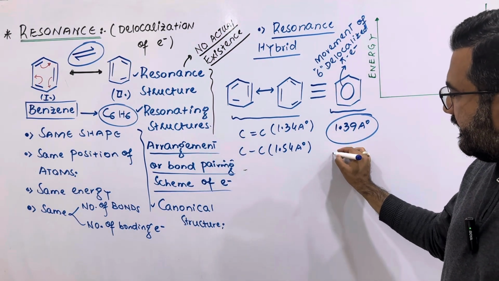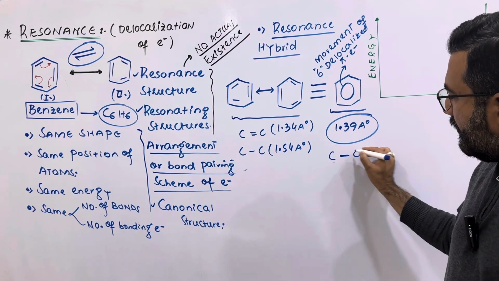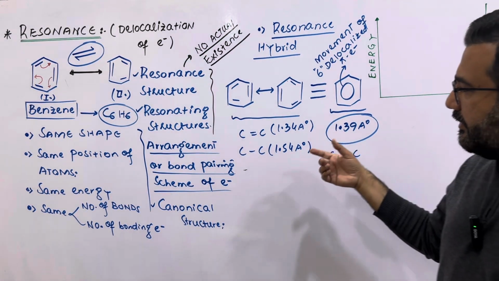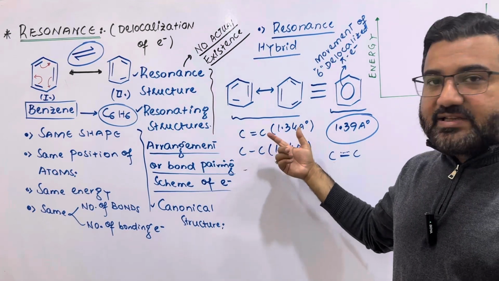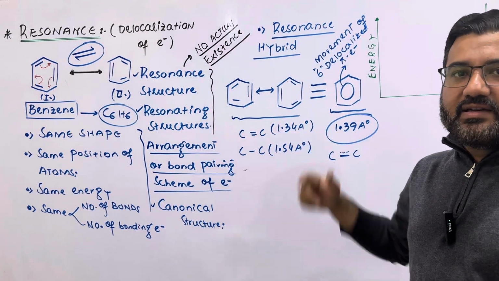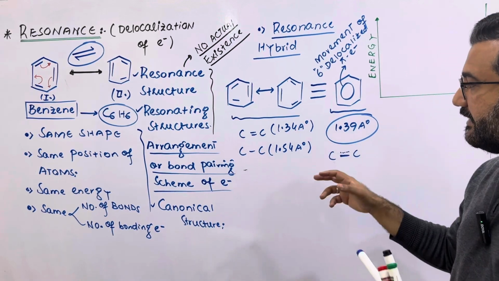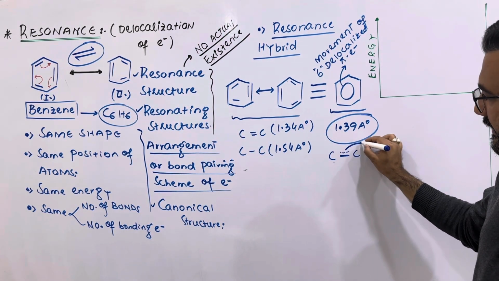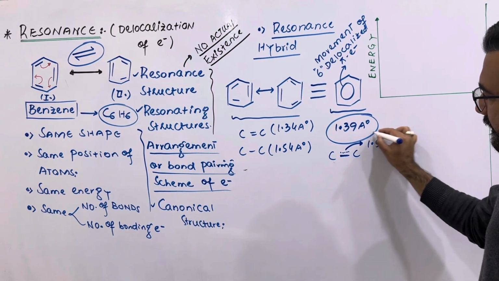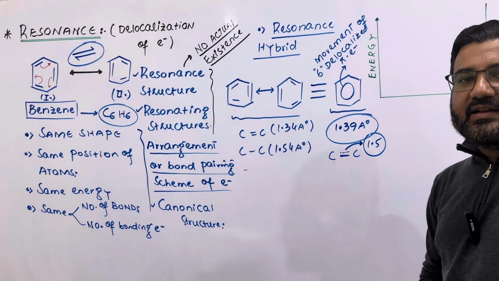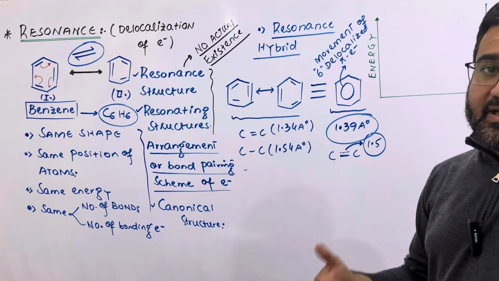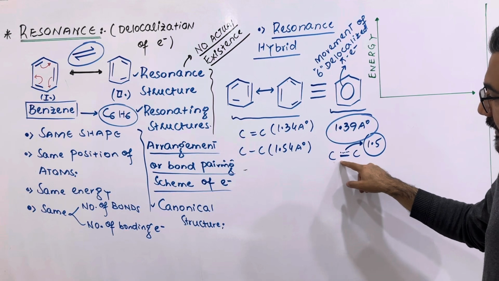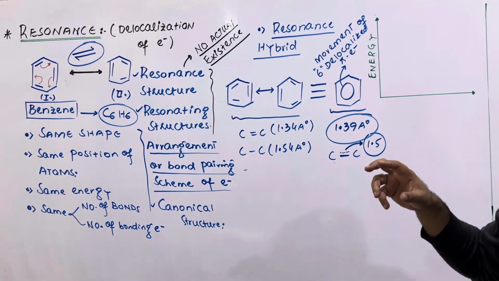It means that in benzene, the bonds are in between single and double bonds. The bond is stronger than a carbon-carbon single bond, but weaker than a carbon-carbon double bond, and the bond length is in between these two bond lengths. So we say that this is basically resonance, and the bond order between any two carbon atoms of benzene will not be 2, and will not be 1, rather it will be considered as 1.5, in which there is one complete bond, and the 0.5 bond means the resonance.